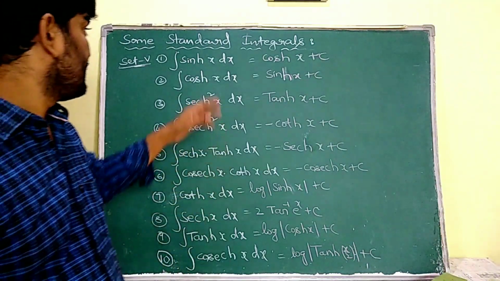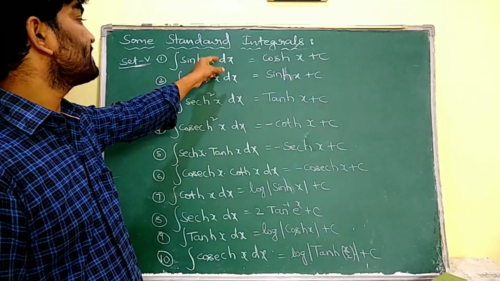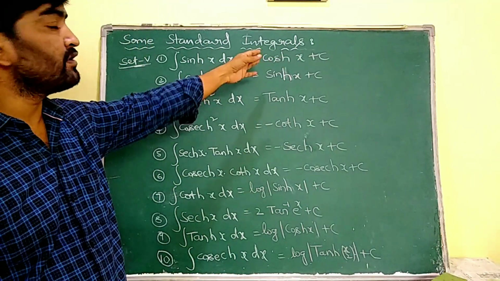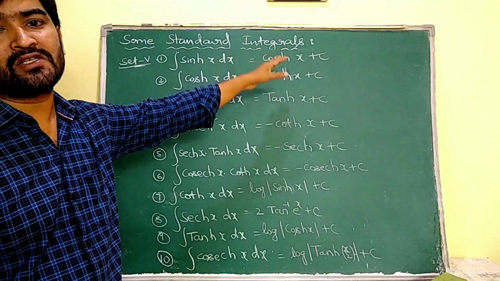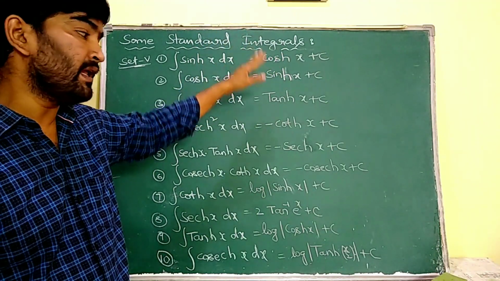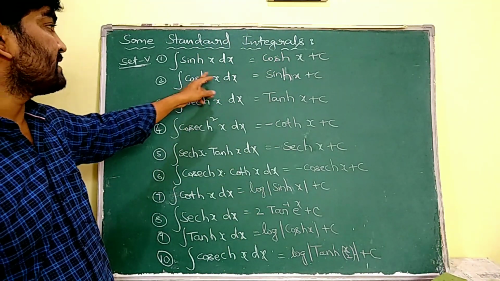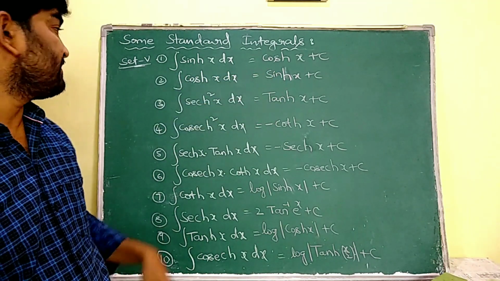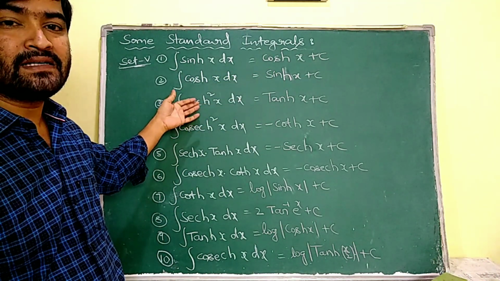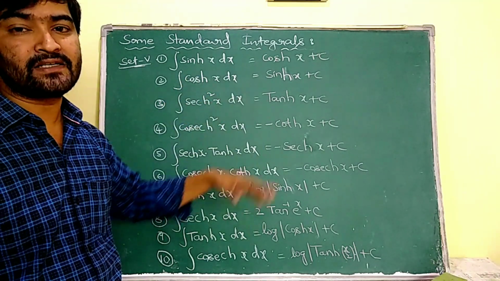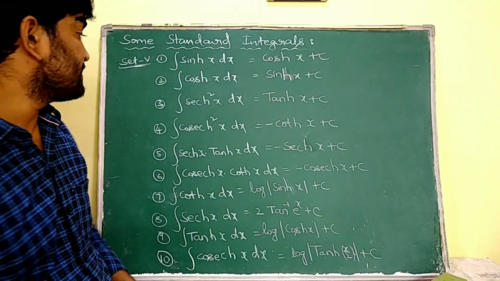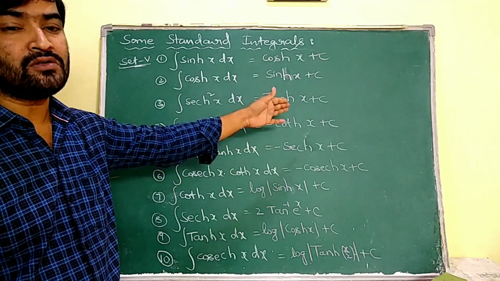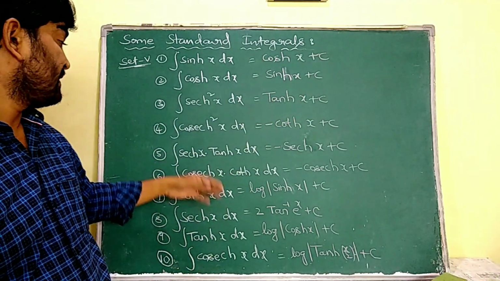Set 5. Integral sin hx dx is equal to cos hx plus c, because we know that d by dx of cos hx is sin hx. Similarly, integral cos hx dx is equal to sin hx plus c. Integral secant h square x dx is equal to tan hx plus c. Integral cosecant h square x dx is equal to minus cot hx plus c.